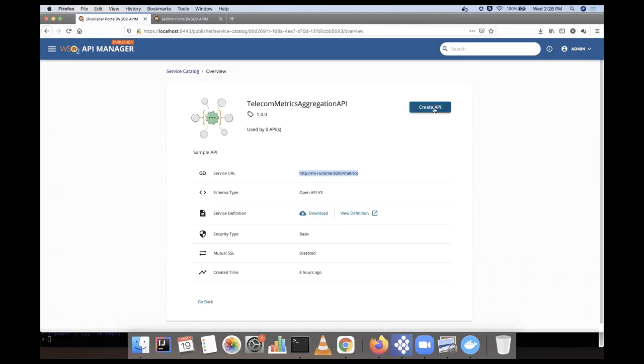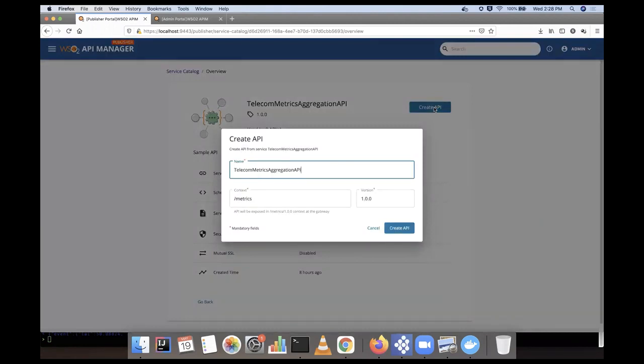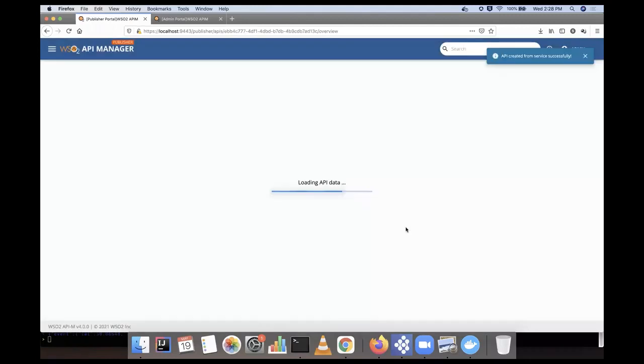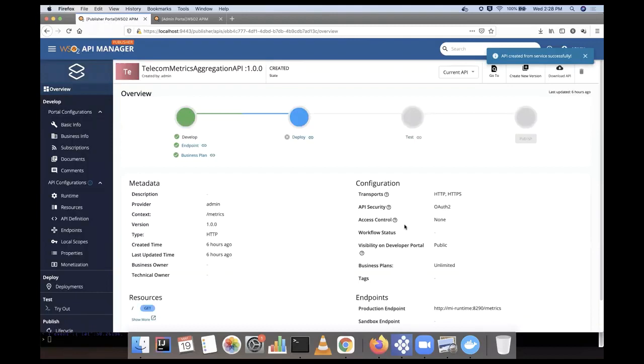So if you need to convert this integration service into an API, you can do that with just one click. You click on create API, provide the context and version, and you can create the API. Just like that, you converted your integration service into an API. If you look at the business requirement, when you create integration services, the micro integrator deploys the integration service.